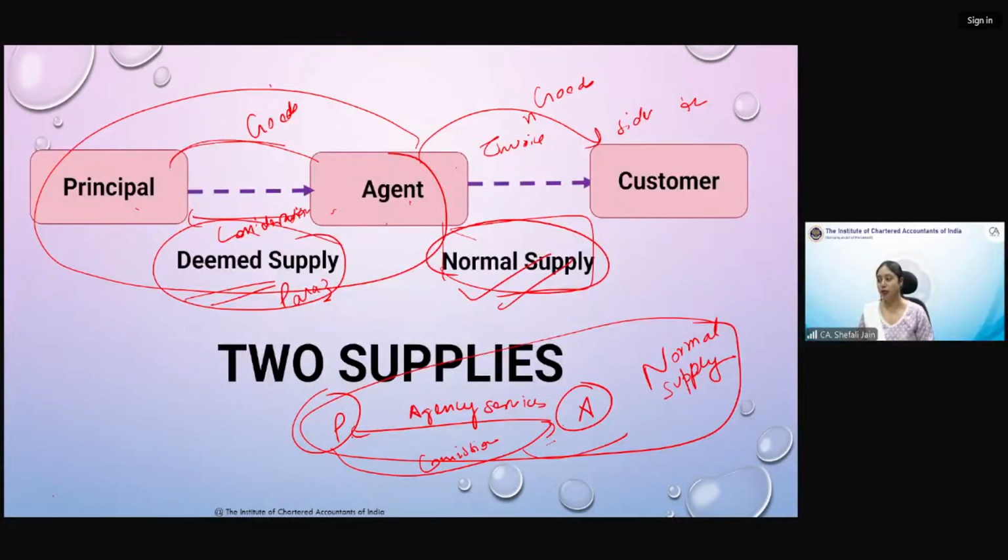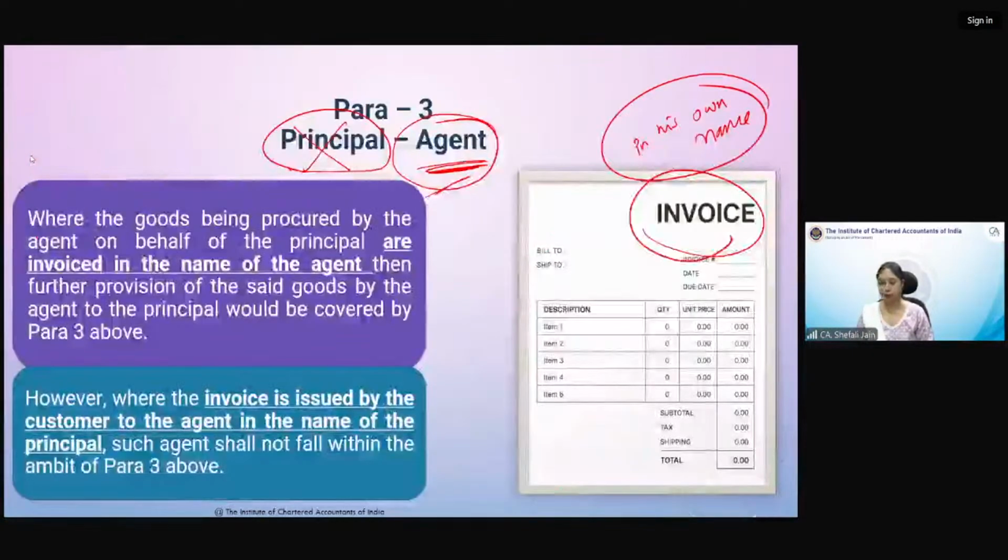Very good, Golti. So the concept is that the invoice should be issued in the name of the principal, or the agent should issue the invoice in his own name. Invoice किसके नाम पे होनी चाहिए? एजेंट के नाम पे. तो वो पैरा 3 में आएगा, तो उस सप्लाई बनेगी, डीम्ड सप्लाई होगी. अगर प्रिंसिपल के नाम पे इनवॉइस है तो पैरा 3 नहीं होगा, डीम्ड सप्लाई नहीं होगी. So you have exactly understood the right concept, Golti.